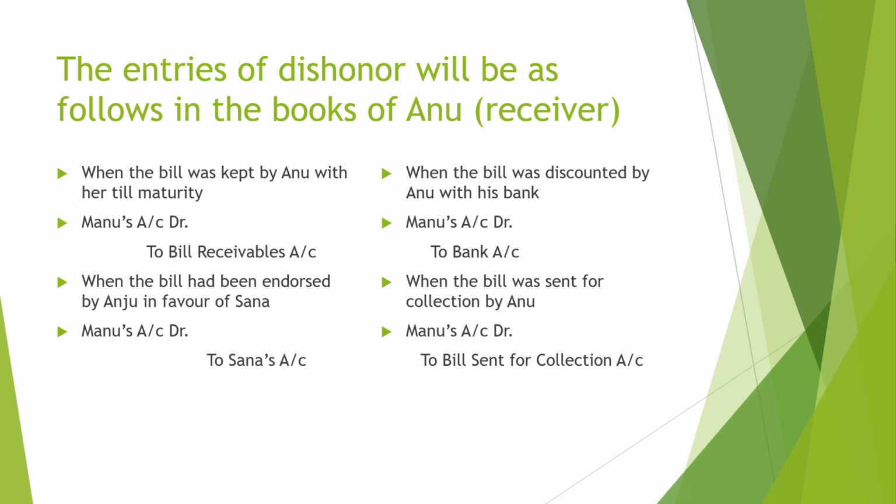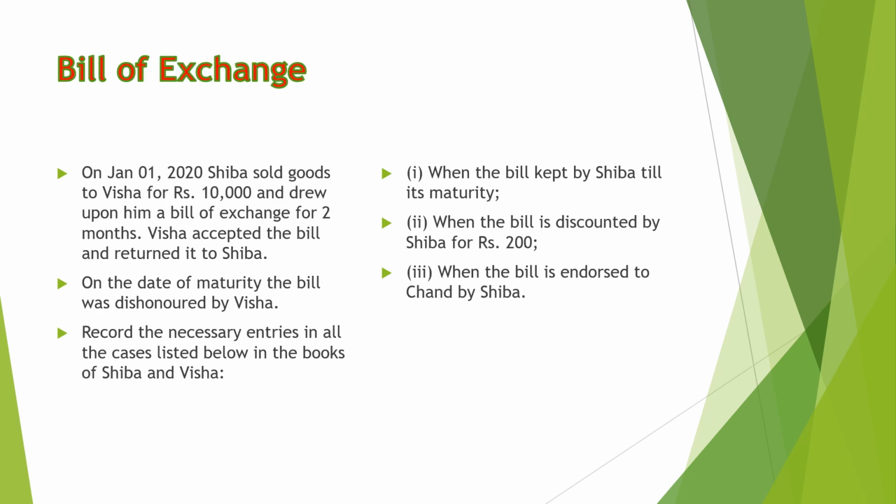And when the bill is sent for collection, Manu account debit to bill sent for collection. So these are all the basic entries which we have already done. And earlier I told you, in case of dishonor, this is totally reversed. So this is the reversing entry. Again, here is another question. You must try it and check your knowledge.